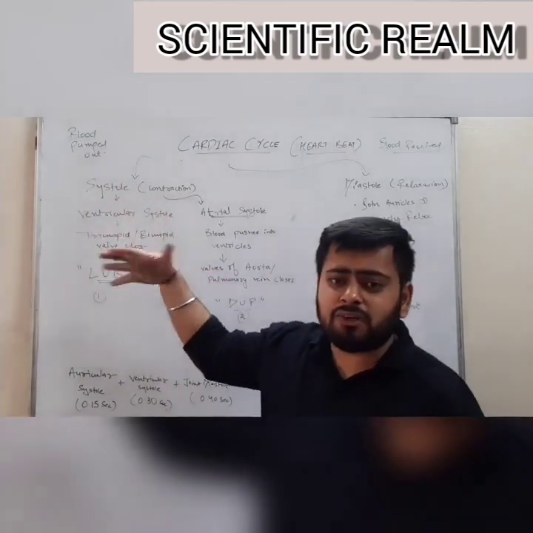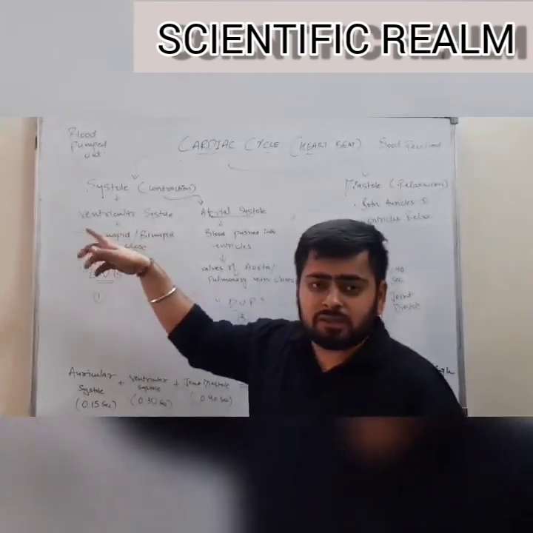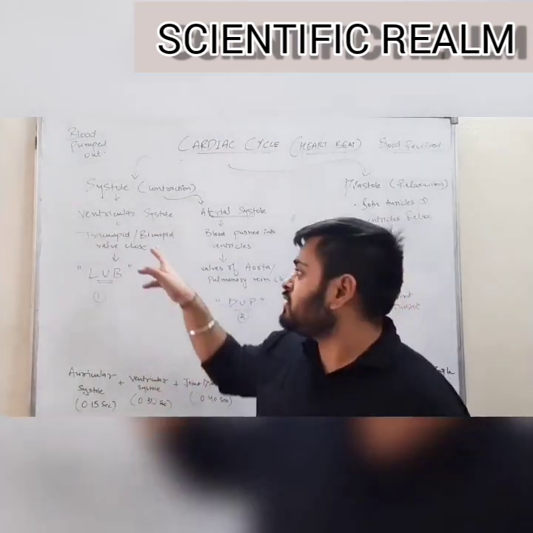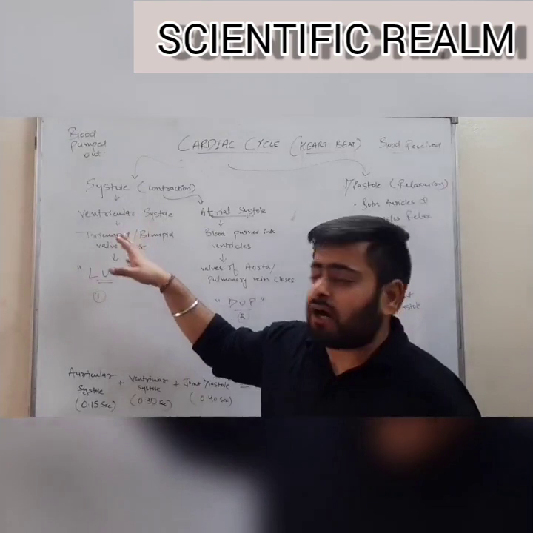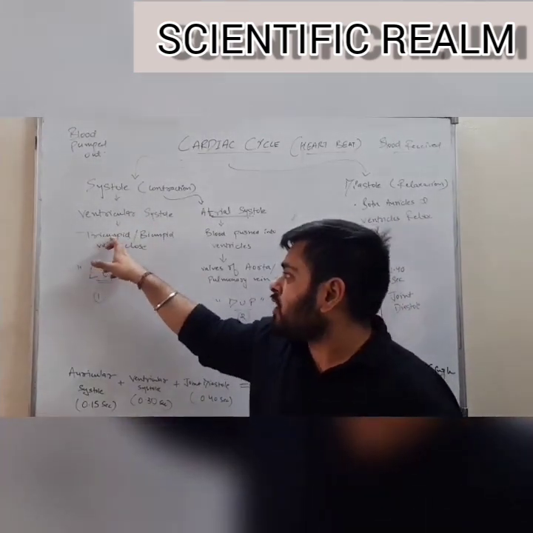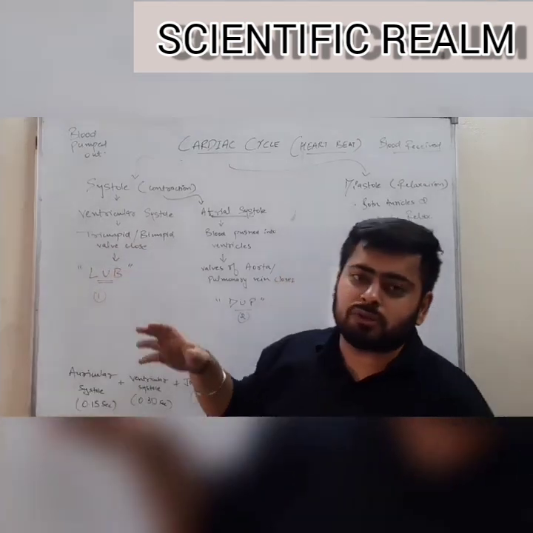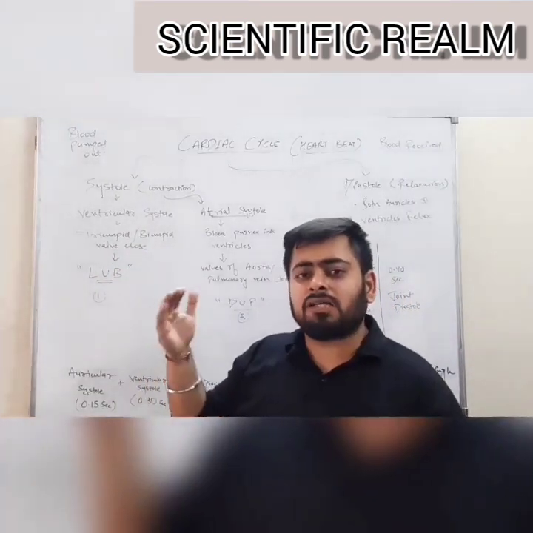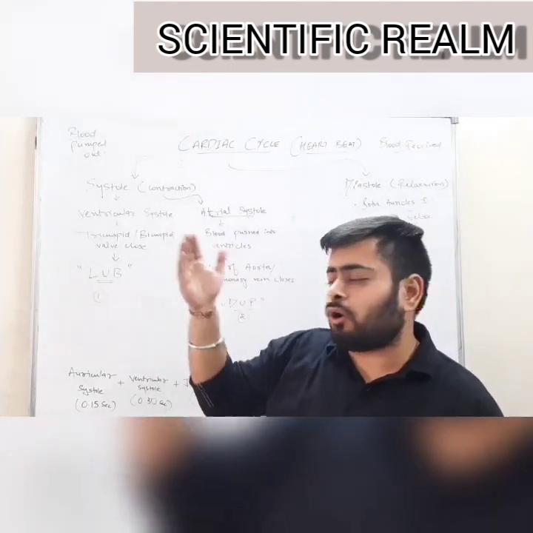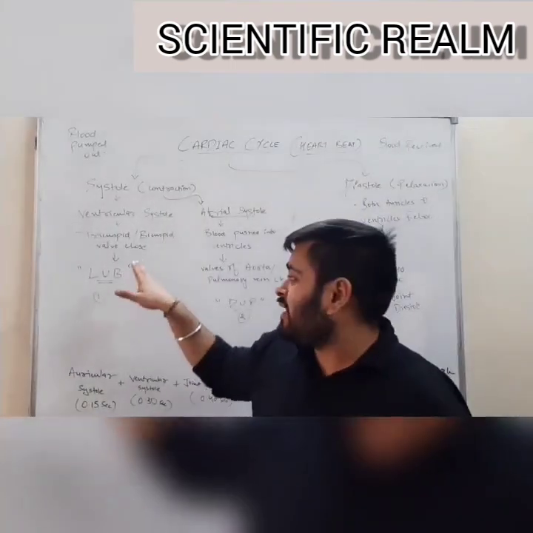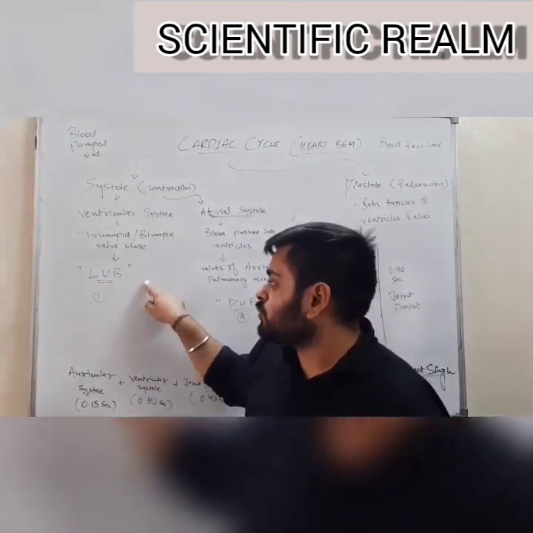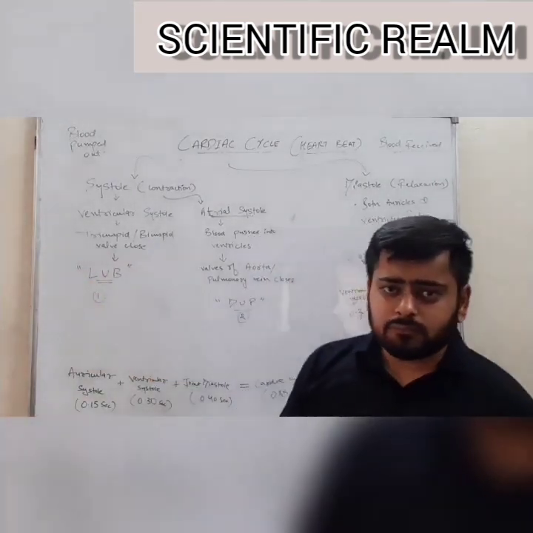First, if the heart is filled with blood, the ventricles especially, then there is a nerve signal which lets the ventricles contract. After the contraction of the ventricle, known as ventricular systole, the tricuspid and bicuspid valves close. If you remember, the tricuspid and bicuspid valves are located at the auriculoventricular junction between auricles and ventricles, and their closure produces the first heart sound, known as lub.